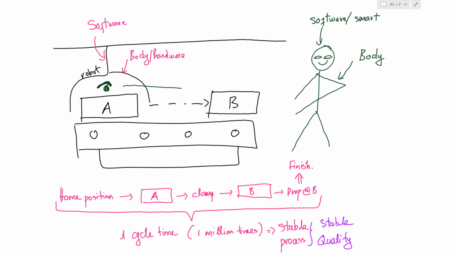Also, he will move to position B, then drop the box at position B. And after dropping the box here, he will finish his job. Also, we call this action one cycle time.